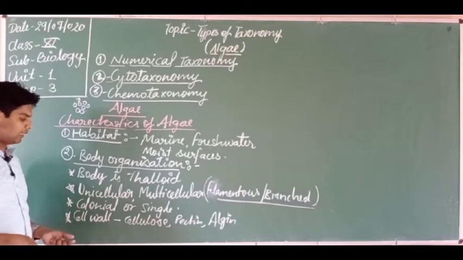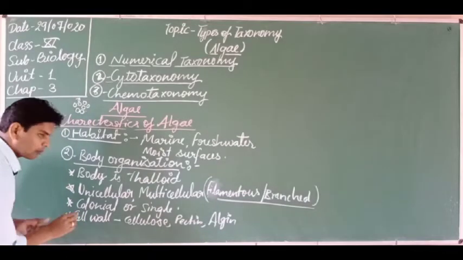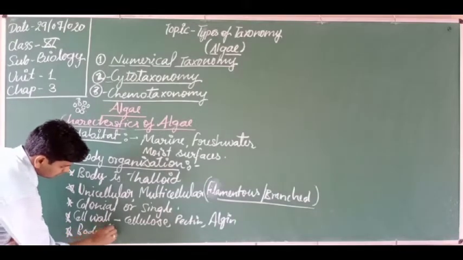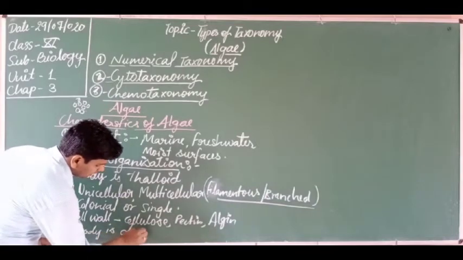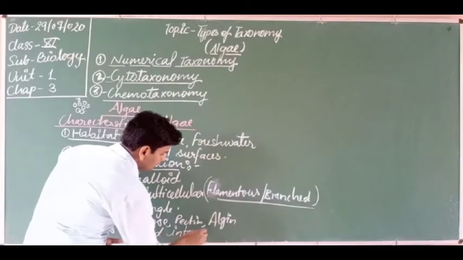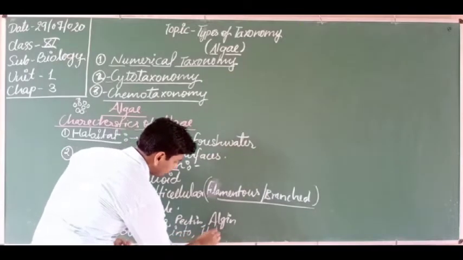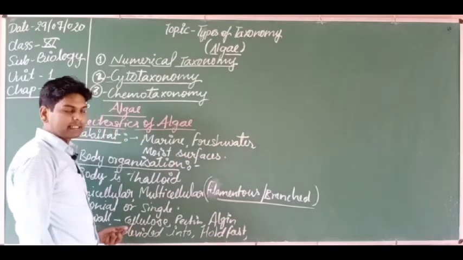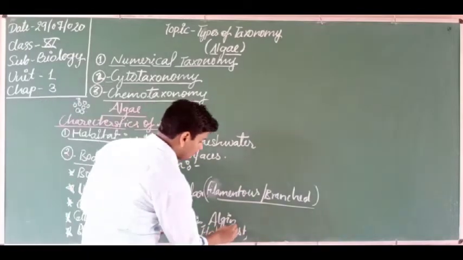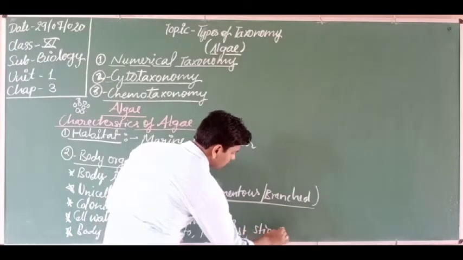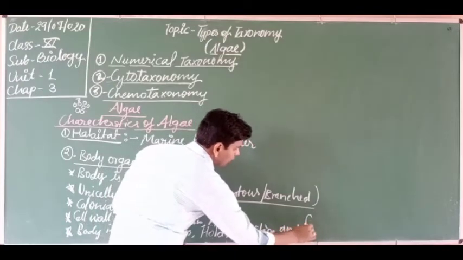One more thing I want to tell you, that the body is divided into different parts. What are these? The body is divided into hold fast, stipe, and frond.